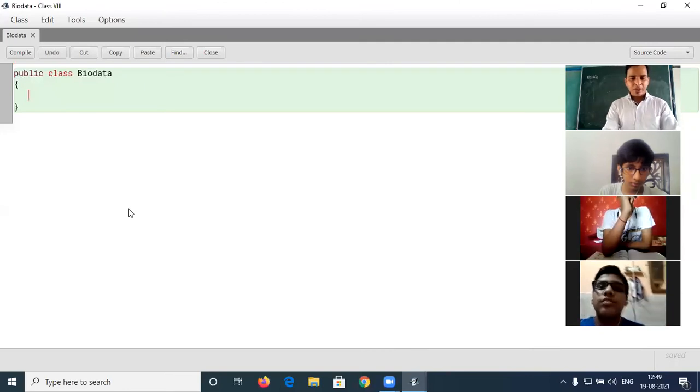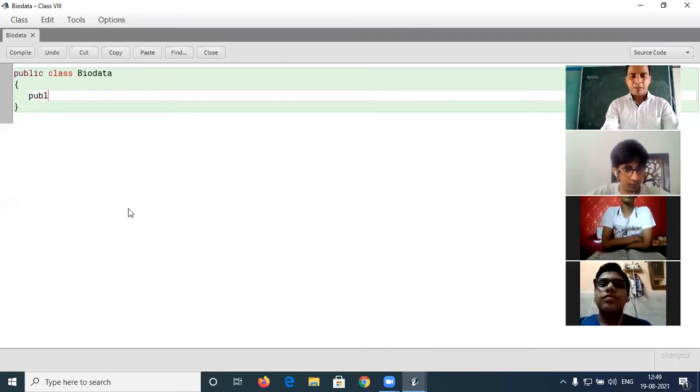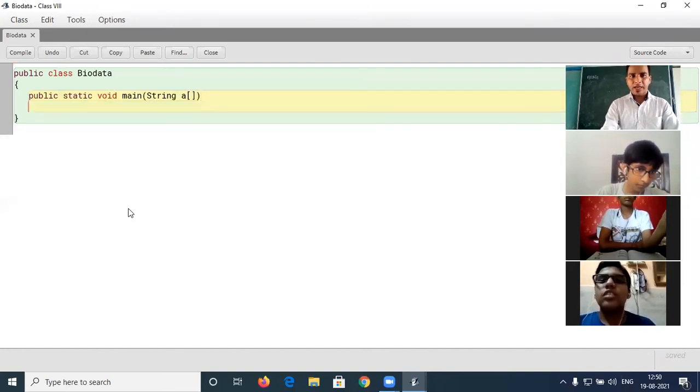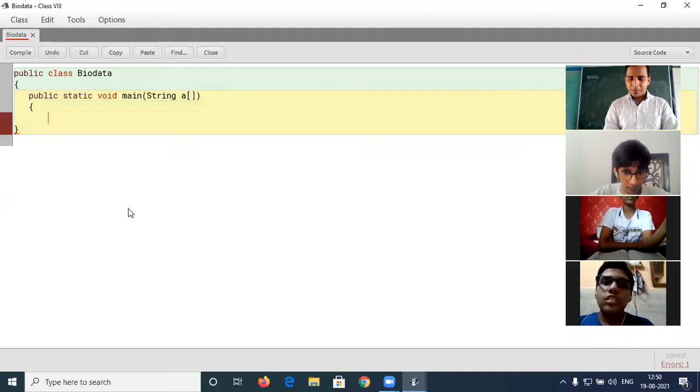After that, I am going to create the method public static void main, and in brackets String, and I'm not going to write args. After that, enter, curly braces open.